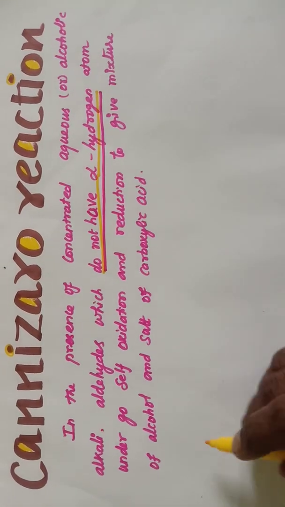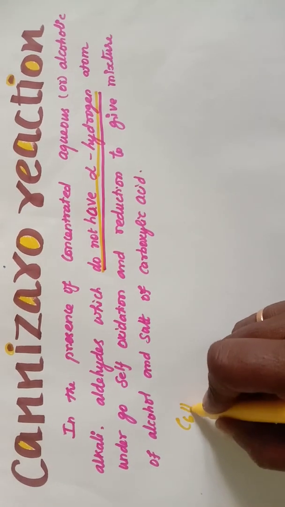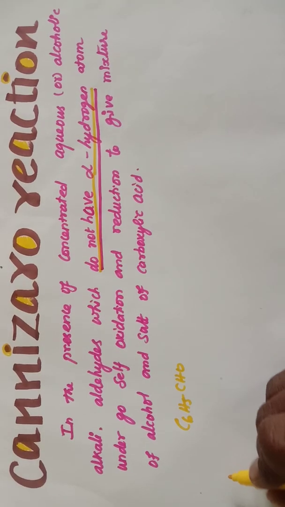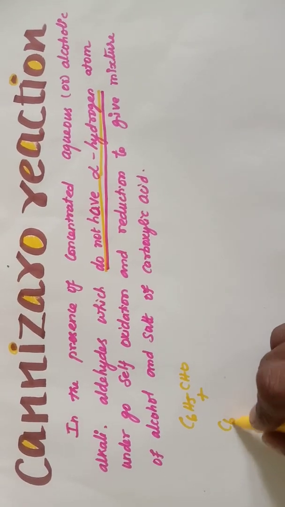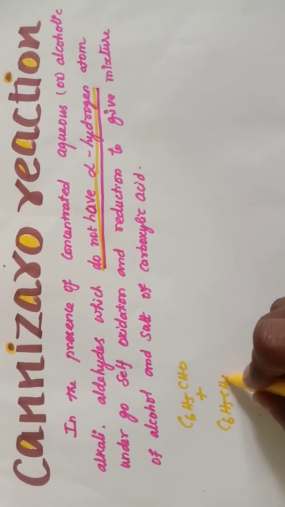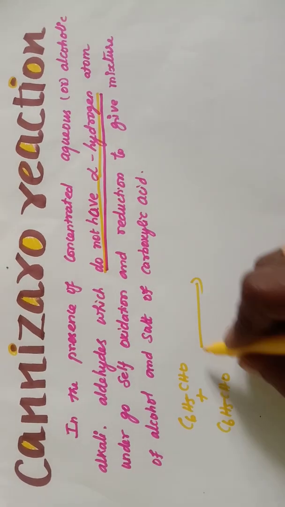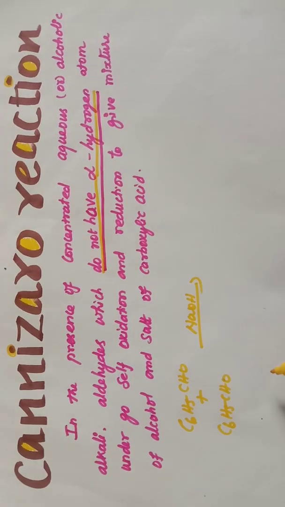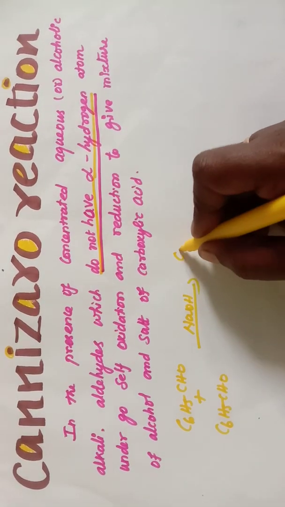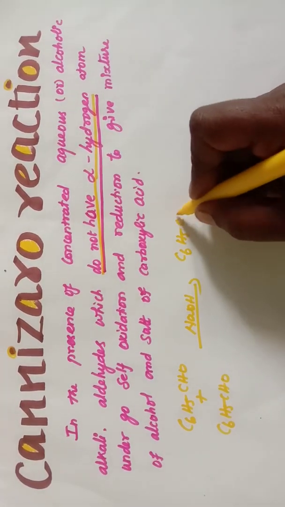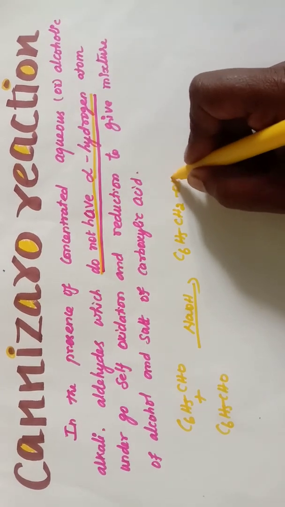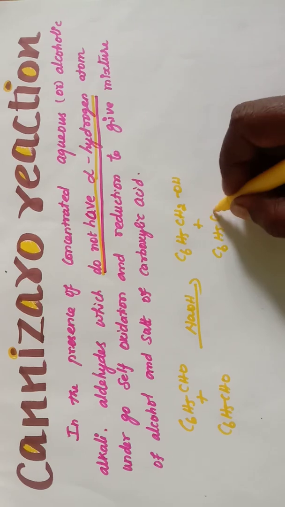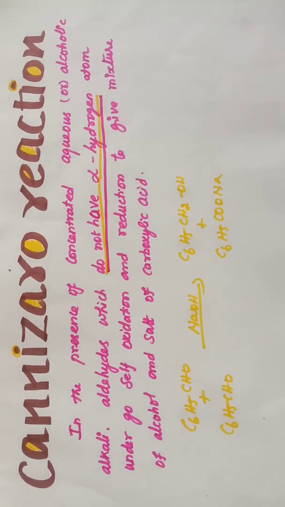For example, benzaldehyde, C6H5CHO. When two molecules of benzaldehyde are in the presence of alkali sodium hydroxide, it gives C6H5CH2OH and C6H5COONa.